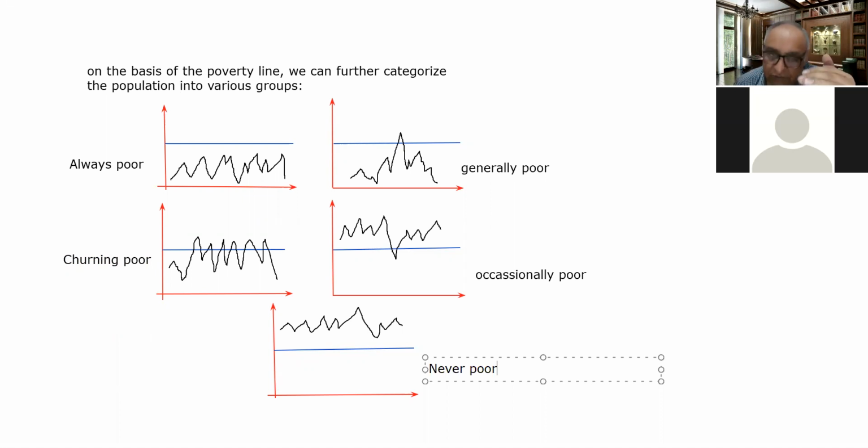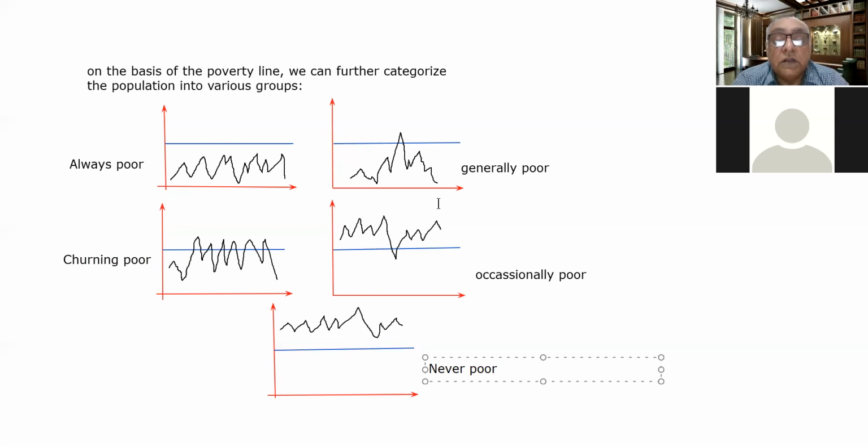Then when the season passes, they again move downwards. This can be the case of agricultural laborers, because when there is the harvesting season, they are all employed and their income increases, and when the season is off, they become poor.